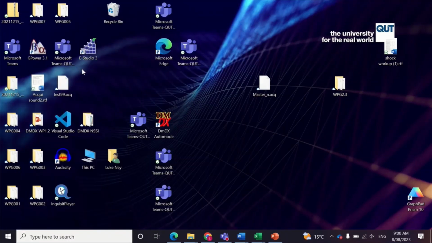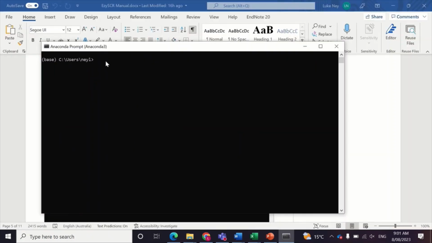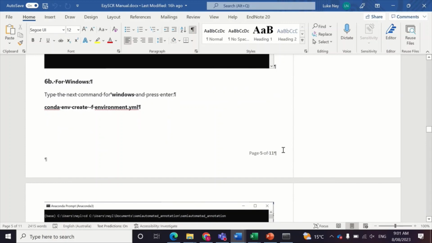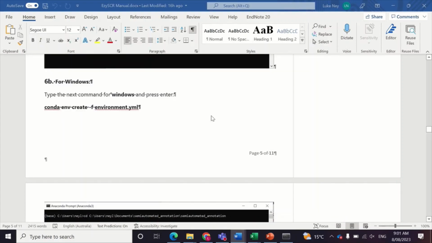Next, open Anaconda prompt. You can change the directory by typing cd and then using the directory where you installed the program. Finally, in the manual, we have the instructions for what to write in the Anaconda prompt. This will allow full installation of the program.